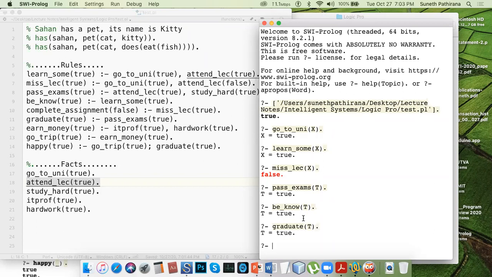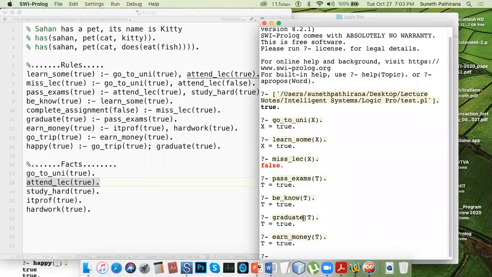Fine. Then whether he earns money. True, yes, he's a money earner. Then he can go on a trip. Go trip means he is eligible to go on a trip. That means what is the eligibility requirement?